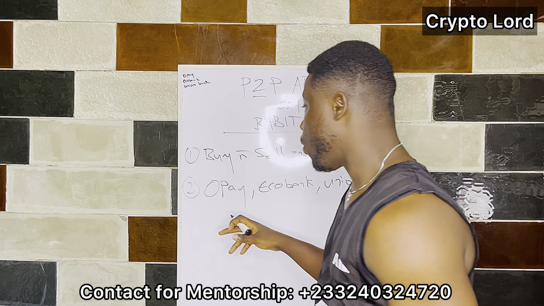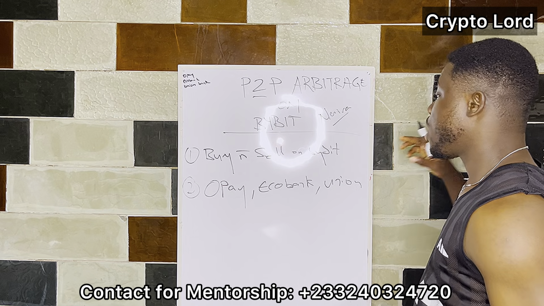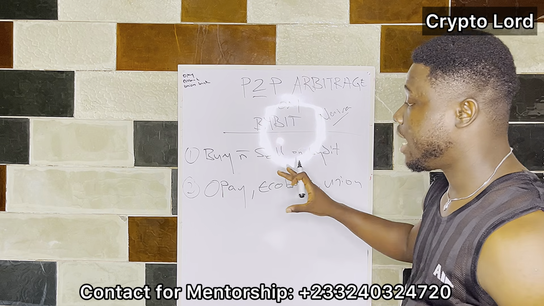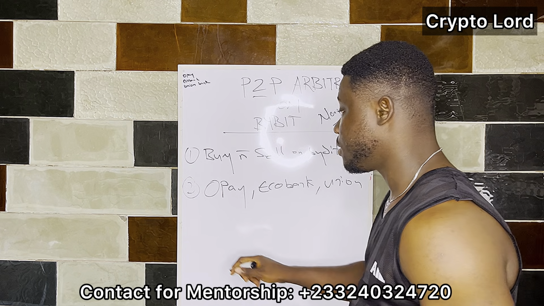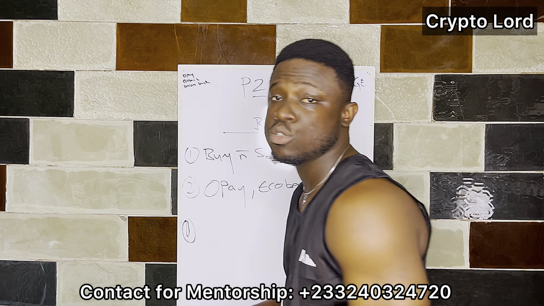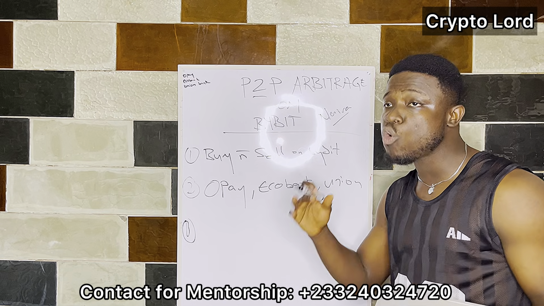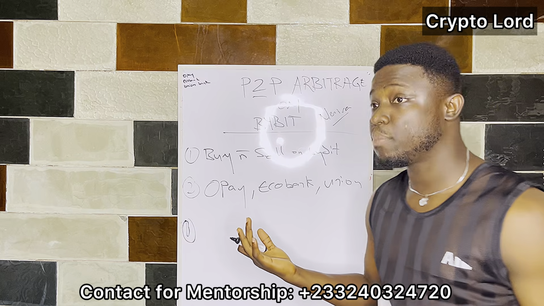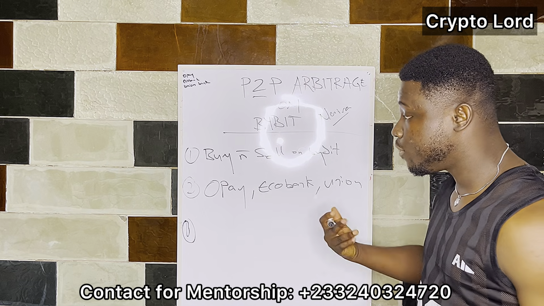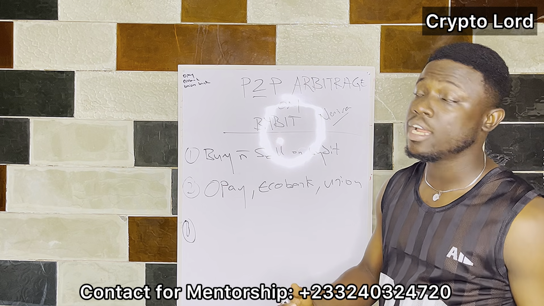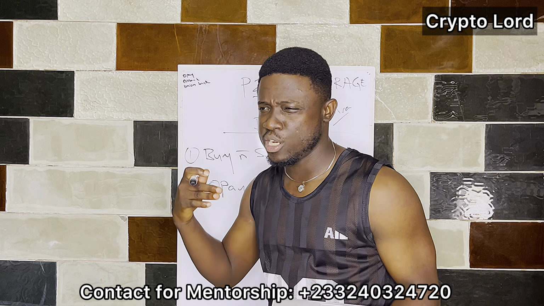So if you know when to buy and when to sell, and these bank accounts, then you have to know how to do your calculation, because if you are poor in calculation, you will end up losing money. But if you know how to calculate your P&L, your profit and loss, then you are good to go.